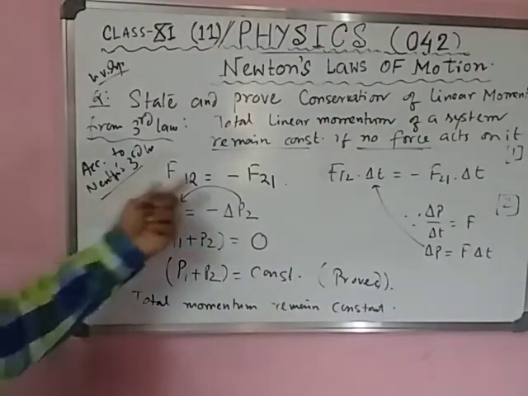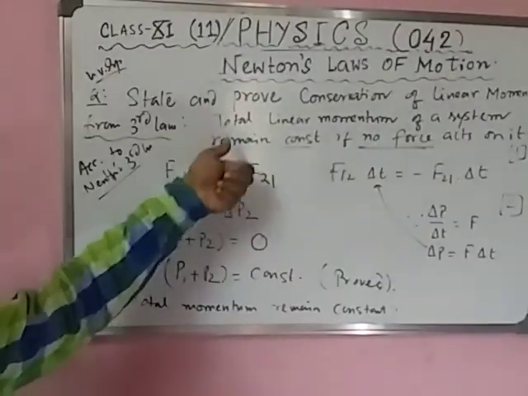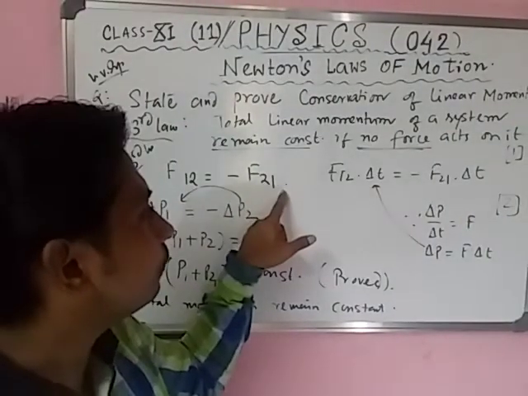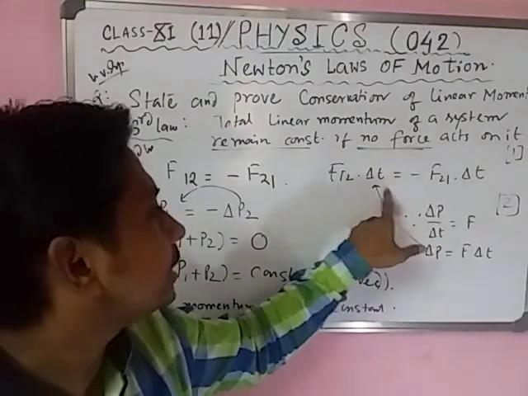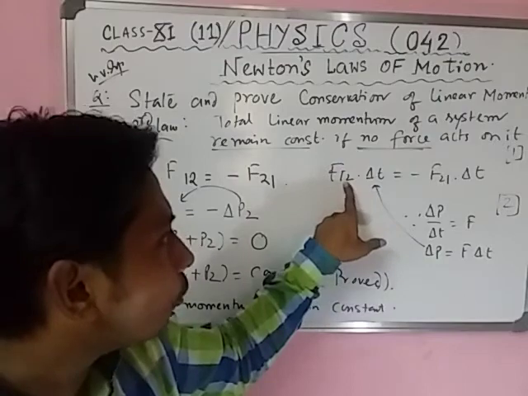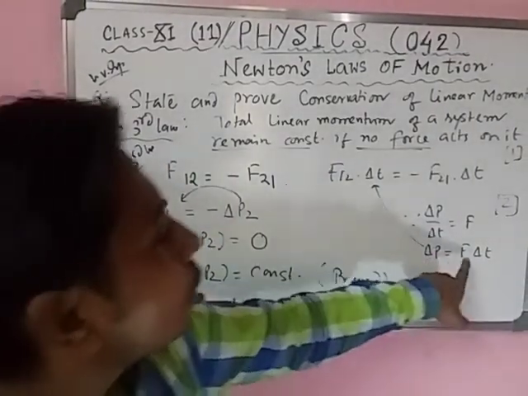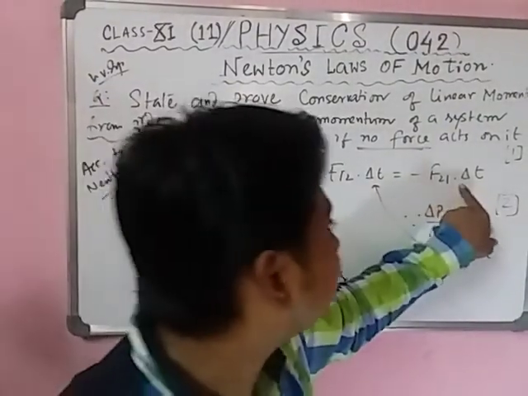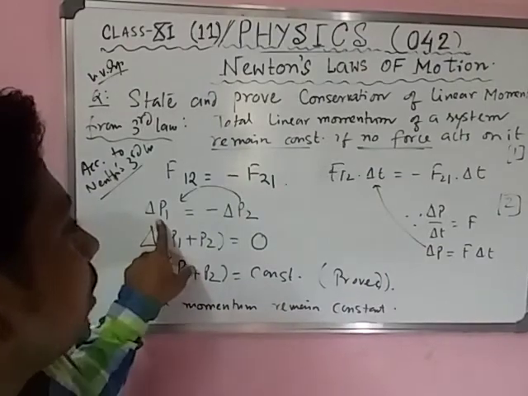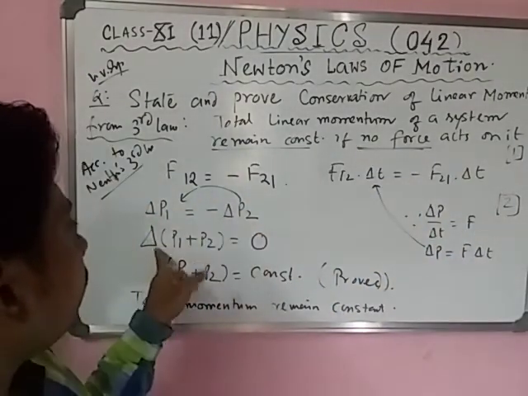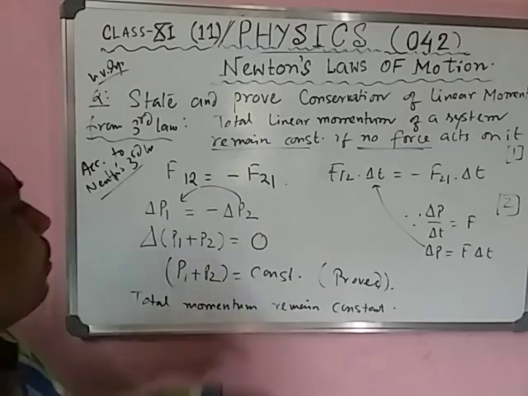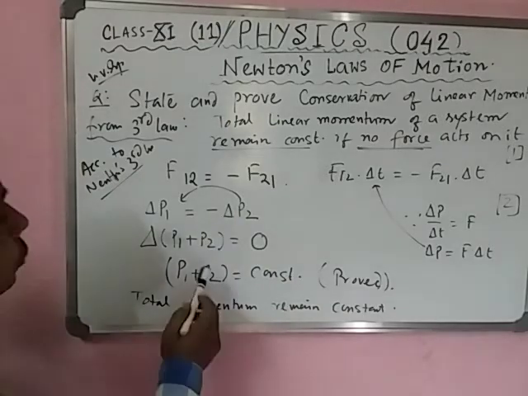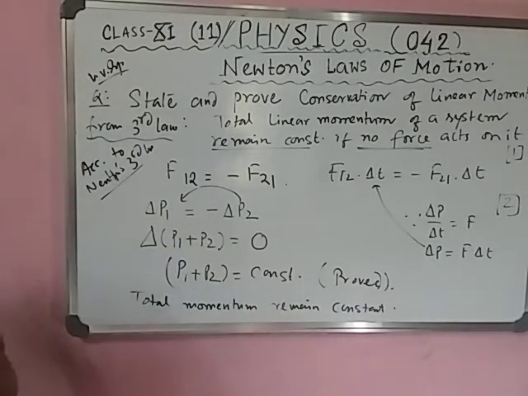F12 equals minus F21, this is from the third law, because you have to prove this with the help of Newton's third law. Multiplied by delta t, force into time means change of momentum. This is for the first body, this is for the second body. Put P1 for the first body and P2 for the second. Now bring to the left side, delta common, P1 plus P2 equals 0. Change of something equal to 0 means it remains the same. So the momentum remains constant.